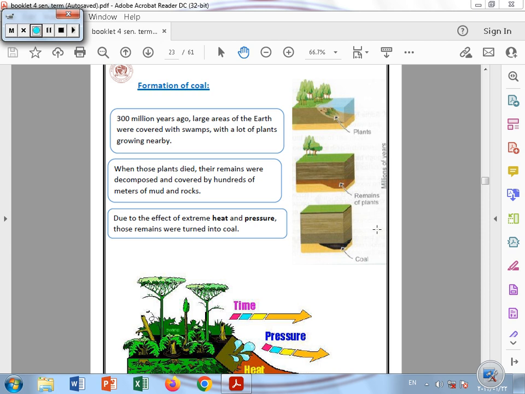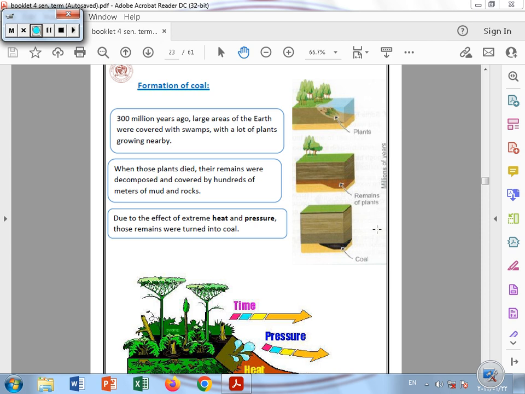We are now in lesson 2, and in the last part of the lesson, we talked about the different types of fuels like biofuel and fossil fuel. I said that we are going to discuss how the different types of fossil fuels are formed. So firstly, let's start with the formation of coal.